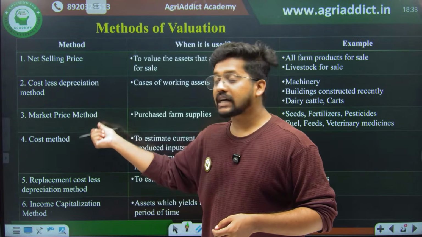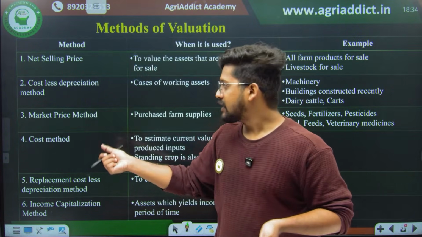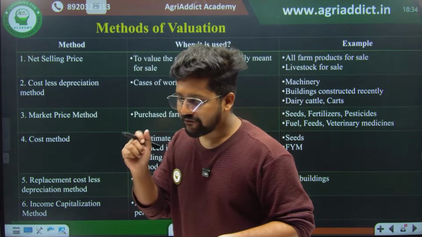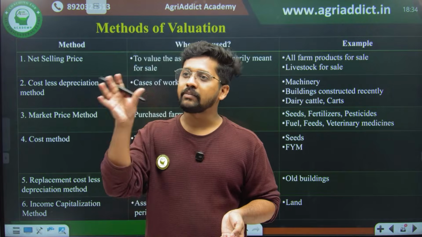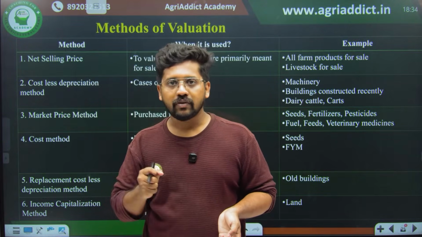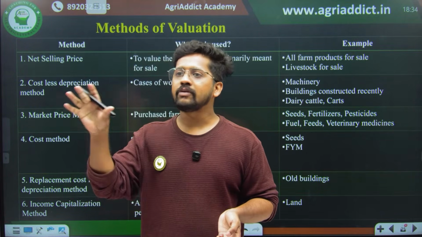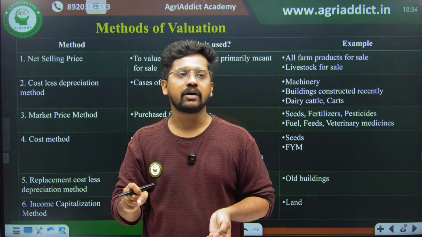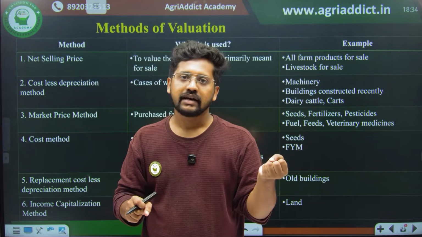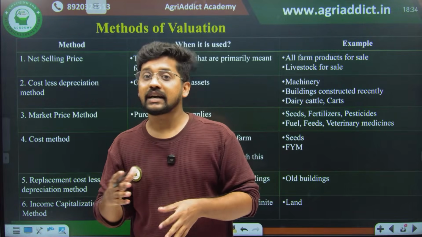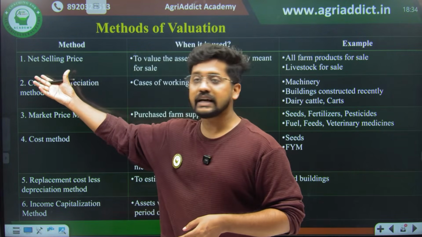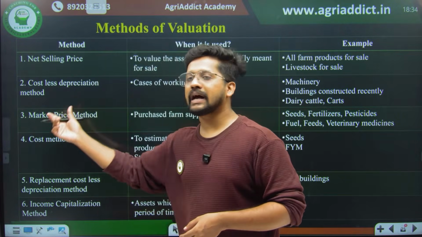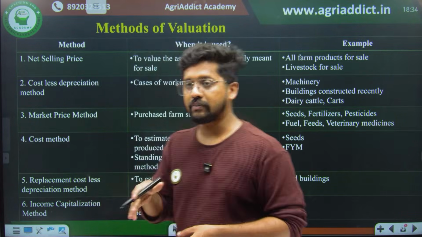Next one, market price method. The market price method is for purchased farm supplies, because we primarily check market prices when we go and purchase something. Obviously it is associated with some price, so we check whether it is profitable or whether it is available at a lesser price. That is market price. So market price is connected with purchases. Don't confuse it with net selling price. Selling price is primarily for selling, whereas this is for things purchased or brought from the market.